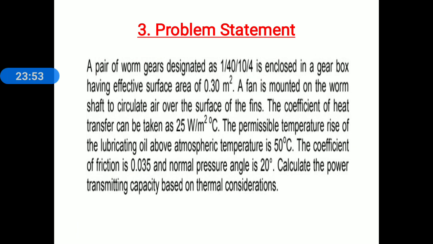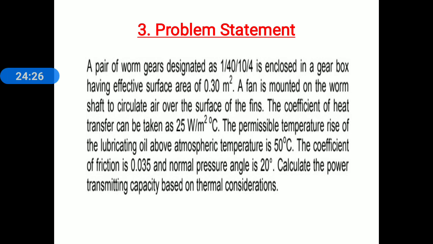A pair of worm gears designated as 1/40/10/4 is enclosed in a gearbox having effective surface area of 0.30 meter square. A fan is mounted on the worm shaft to circulate air over the surface of the fins. The coefficient of heat transfer can be taken as 25 watt per meter square degree Celsius.